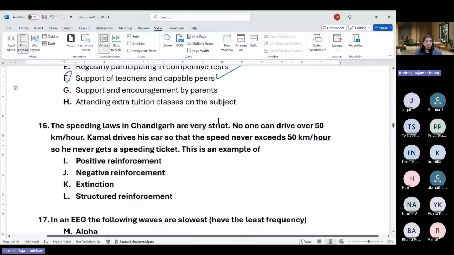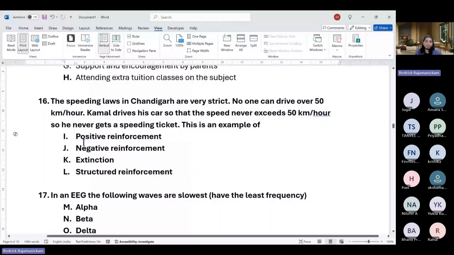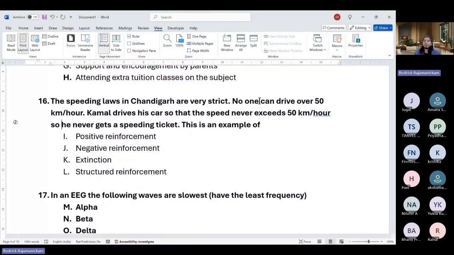All right, next one. Speeding laws in Chandigarh are very strict. I don't know, whoever is in Chandigarh can confirm that. No one can drive over 50 km/h. Kamal drives his car so that the speed never exceeds 50 km/h, so he never gets a speeding ticket. What is this an example of? Is it positive reinforcement, negative reinforcement, extinction, or structured reinforcement?